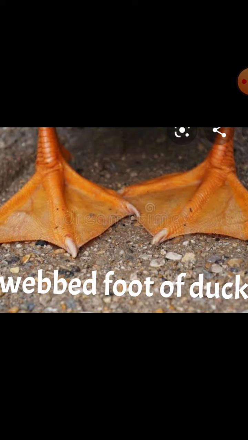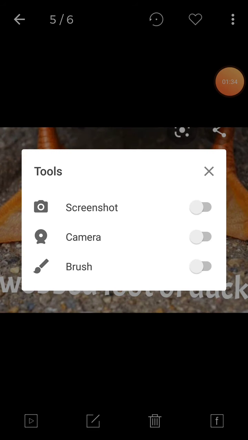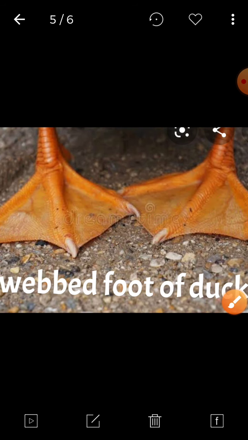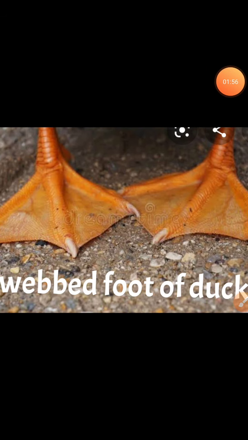So here you are seeing the foot of the duck. These are all the webs here. These are the webs that the duck has developed to swim in the water. Okay, so it helps to swim in the water.